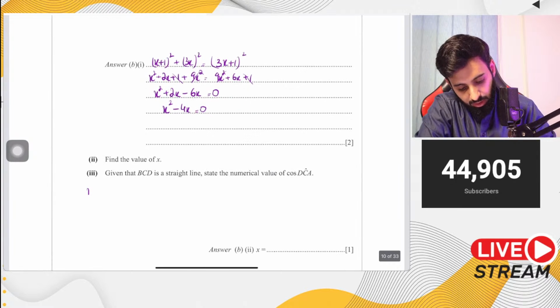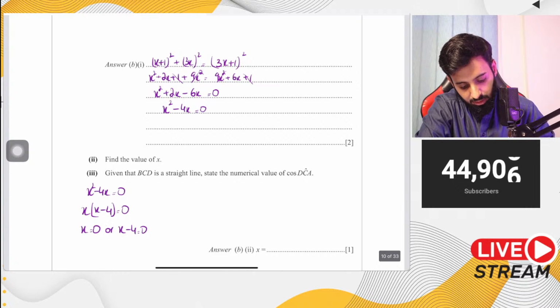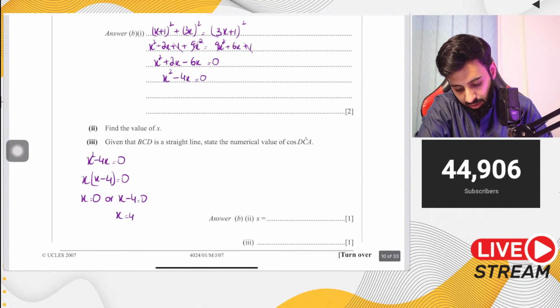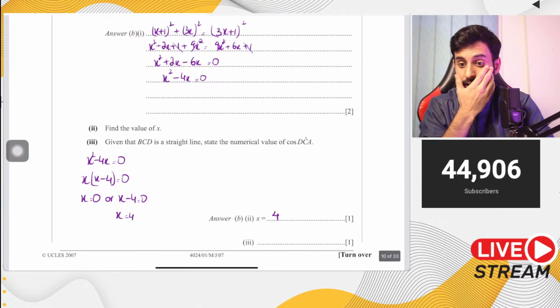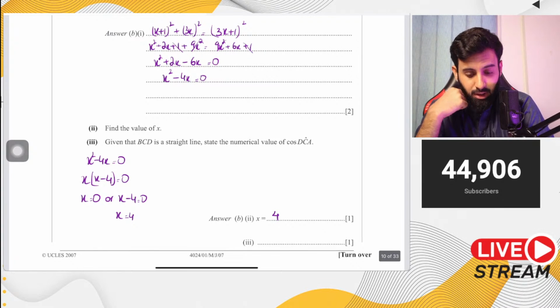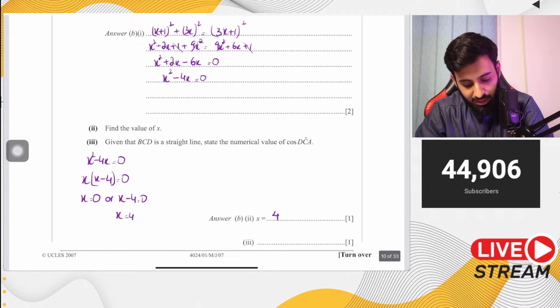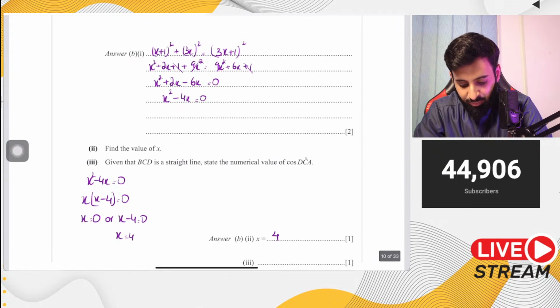So if you take x square minus 4x equated to 0, let's solve for the value of x. So x into x minus 4 equals to 0, which means x equals to 0. Or x minus 4 equals to 0, which means that x equals to 4. So obviously 0 to nahi ho sakta. The value of x that we're going to give is 4. Okay. Now, so now that we have the value of x, it says given that BCD is a straight line, state the numerical value of cos DCA.